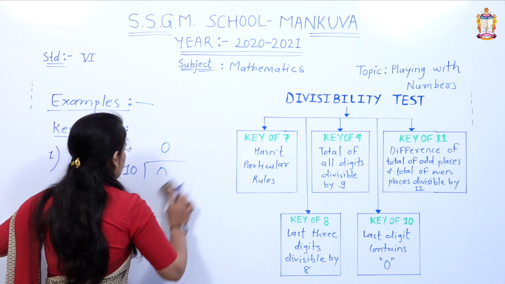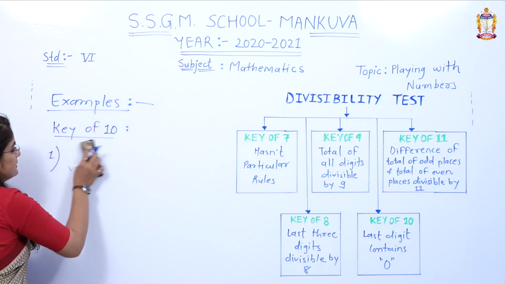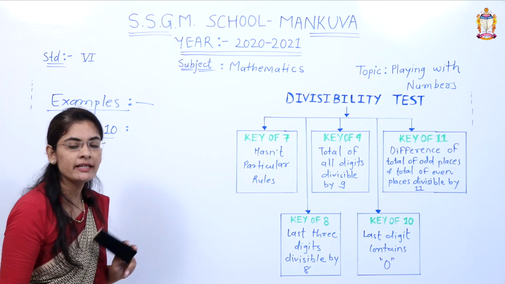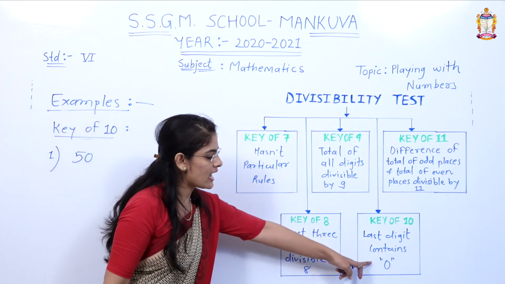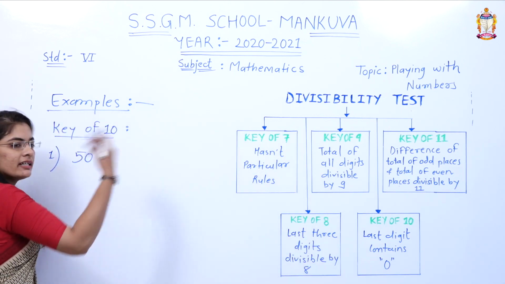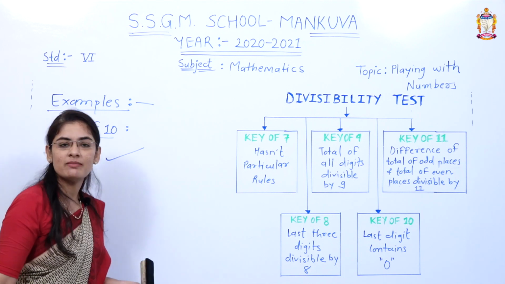Let us take a bigger example than this one. Suppose we are taking 50. What is the rule? The last digit contains 0. What is the last digit? 0. Then we can directly say that 50 is divisible by 10.